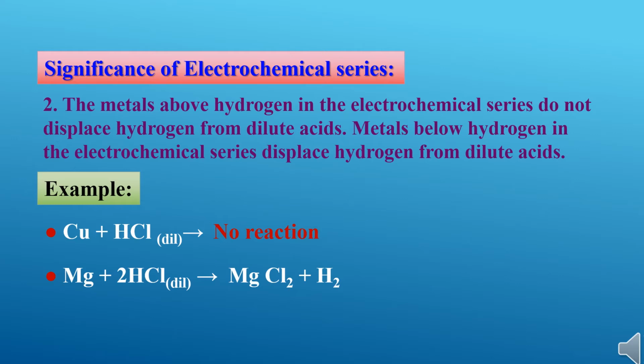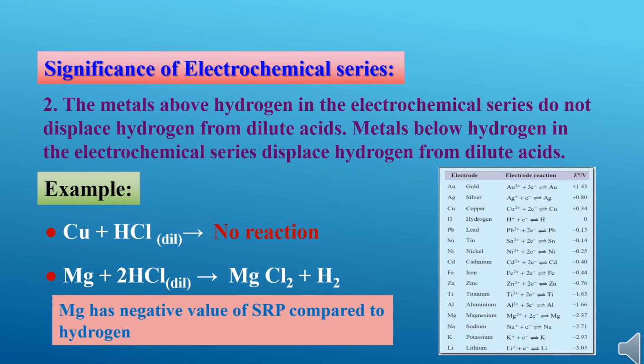Here magnesium displaces hydrogen from dilute acids. The reason is magnesium has negative value of SRP compared to hydrogen. Look at this particular table. Copper is having higher value of SRP, that is 0.34 volt, than hydrogen. Hydrogen is having 0 SRP value, whereas copper is having plus 0.34 volt SRP value.